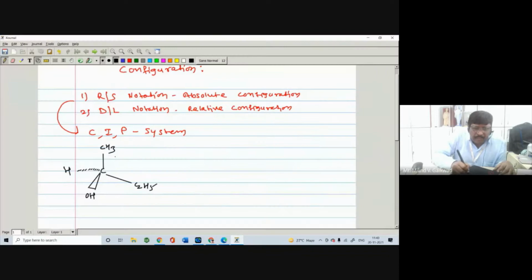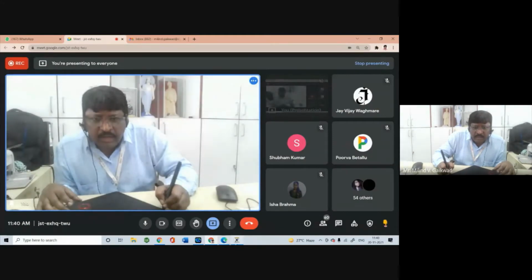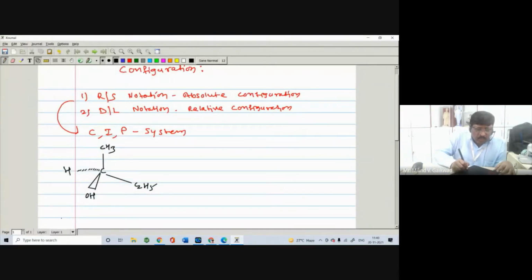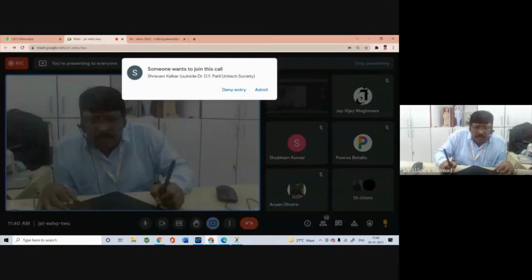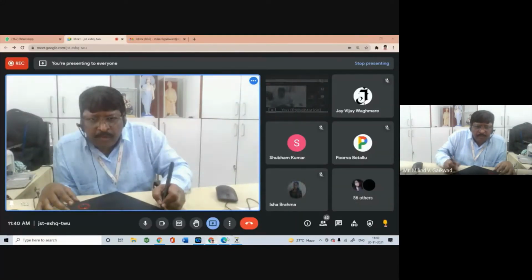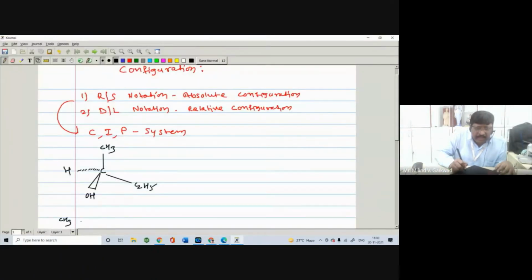And we have to see this model. You will see that when you move from methyl to ethyl, C2H5, ethyl to OH, and OH to hydrogen, and again then methyl, your eye travels in this direction. This is your clockwise direction.